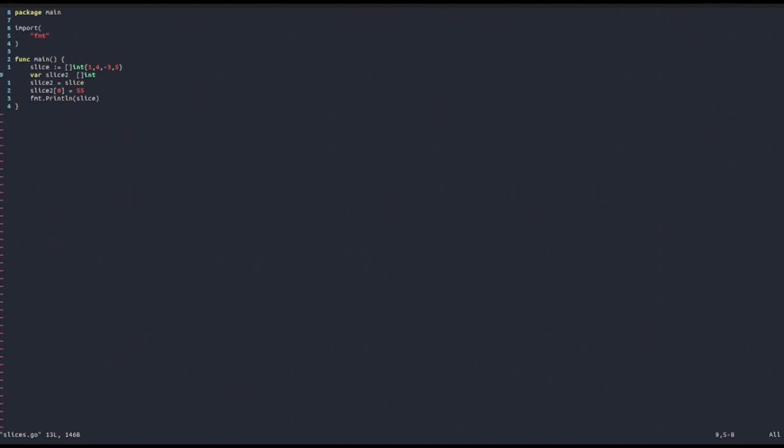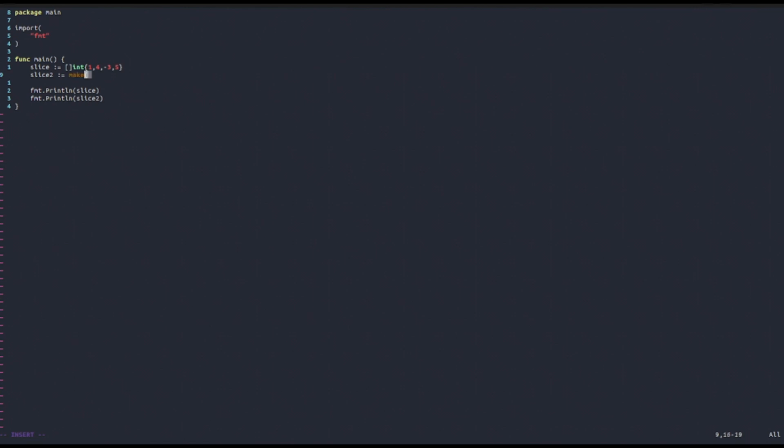So in order to store inside of slice 2 the values of the slice, we need to use another function, and this is the function copy. Instead of saying slice 2 is equal to slice, let's remove the lines above. First of all, we need to use the make function to redeclare the slice 2 variable.